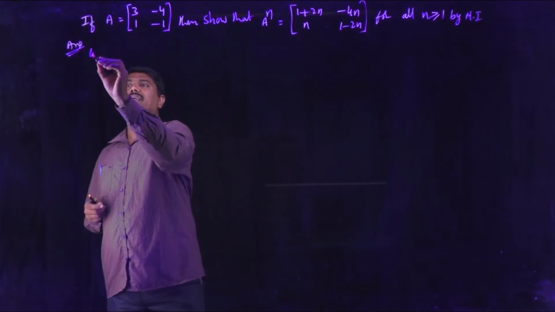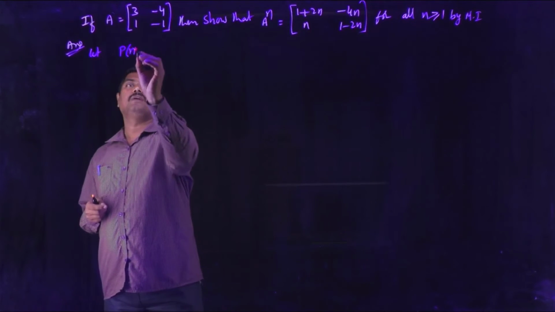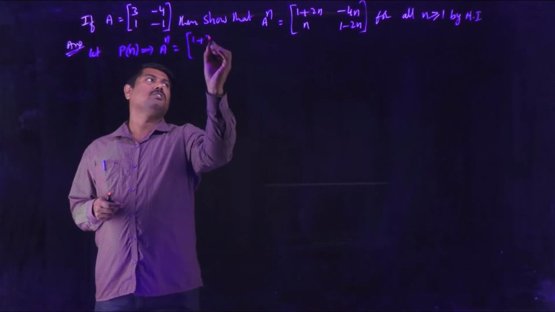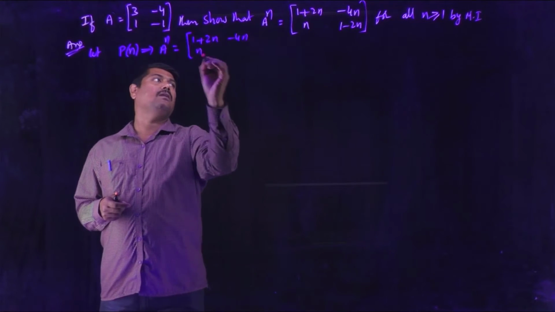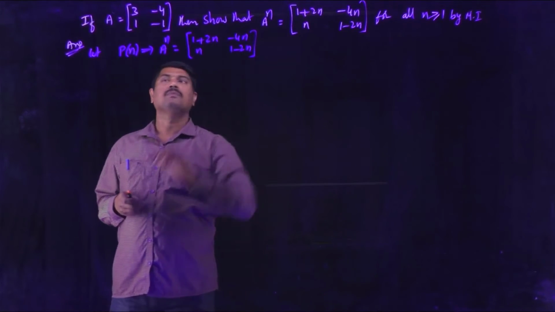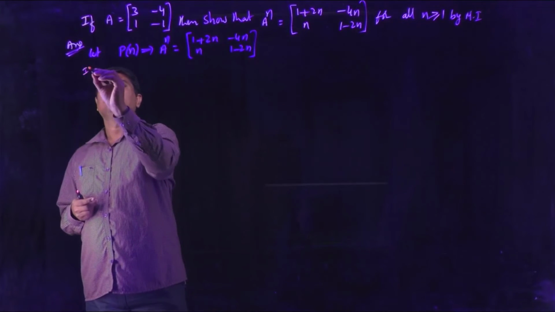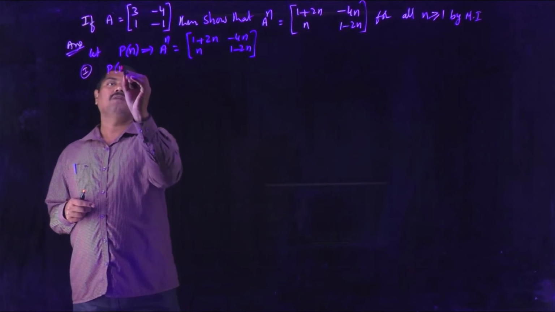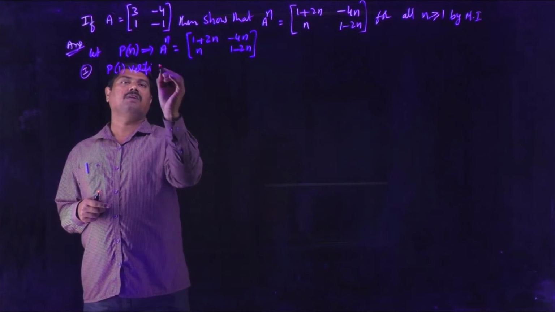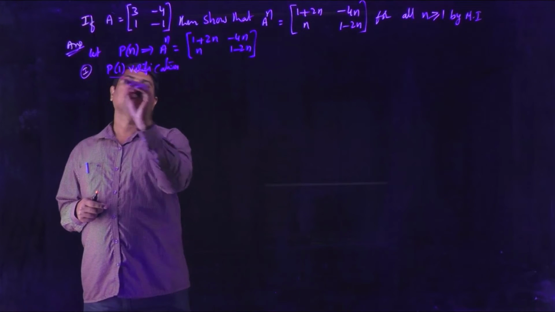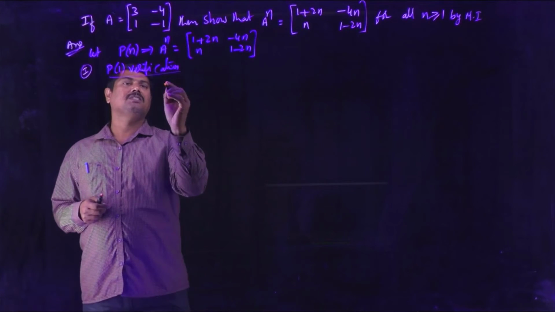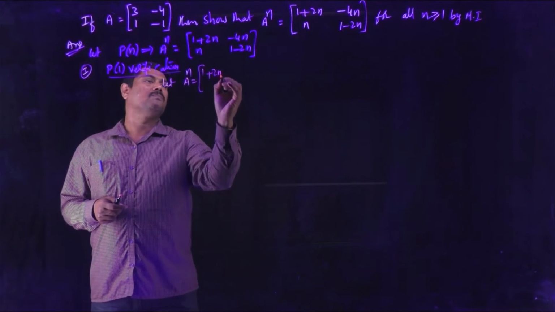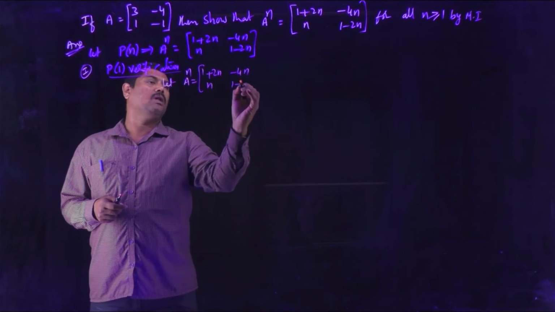So let the given statement be considered as P of n. That is, A power n is 1 plus 2n, minus 4n, n, 1 minus 2n. In the first case, we verify the statement for n equal to 1. So P of 1 verification. For that, let us consider the matrix A power n, that is 1 plus 2n, minus 4n, n, 1 minus 2n.